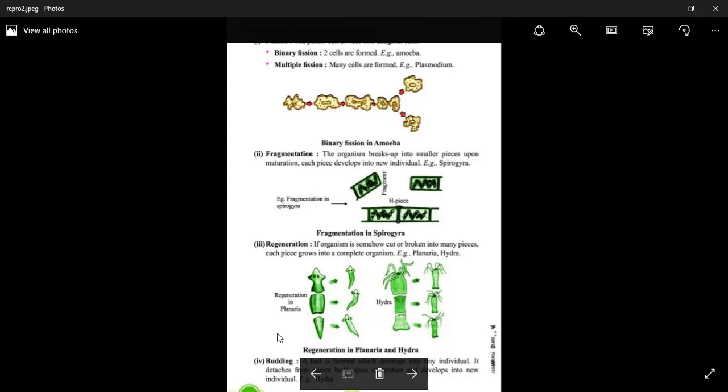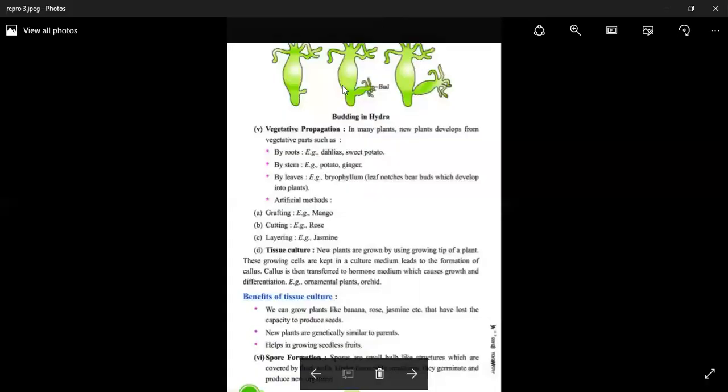Budding also occurs in hydra. Here is the diagram of budding in hydra. This is the outgrowth which develops into a new bud, and this bud, after maturation, detaches from its parent and becomes a mature individual.